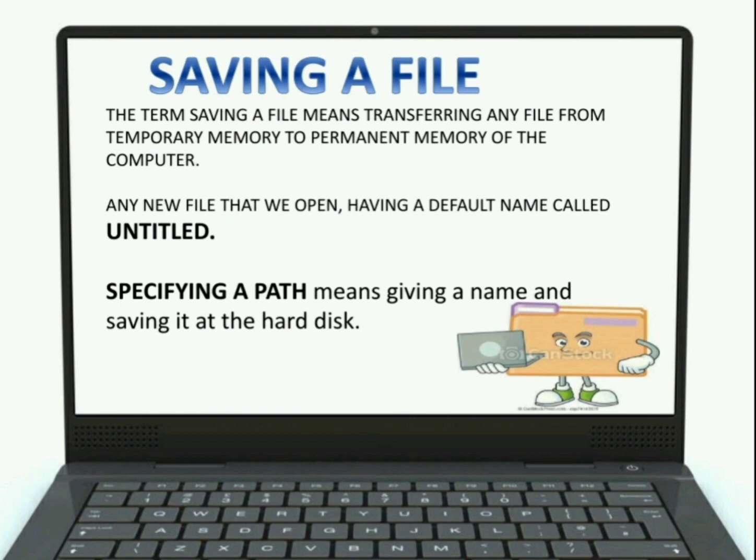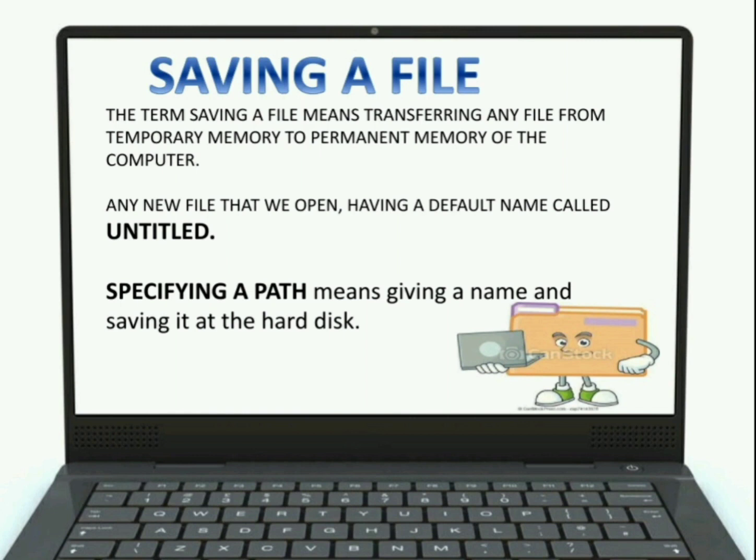For example, when you open any new file in Paint, it will have its name as untitled. After that, if you want to save it, then you have to give it your desired name. It means that every file needs a specific and different name. You cannot give the same name every time.